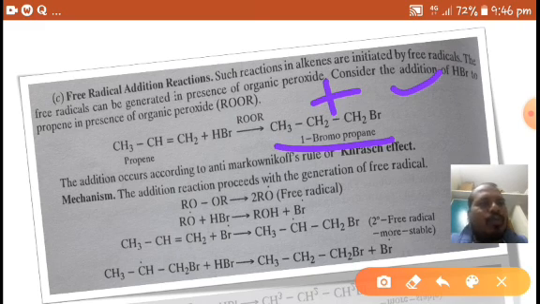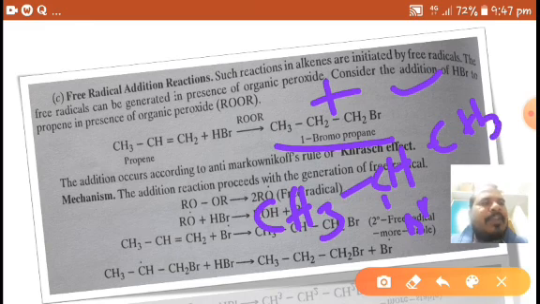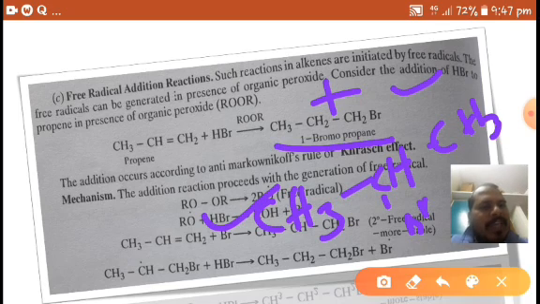Another one is 2-bromopropane, which can be formed, but in electrophilic addition reactions this is the major product. In free radical addition reactions, 1-bromopropane is the major product, right?